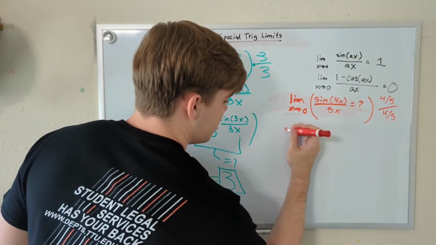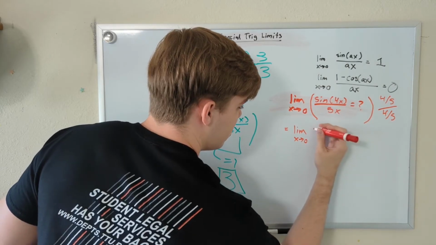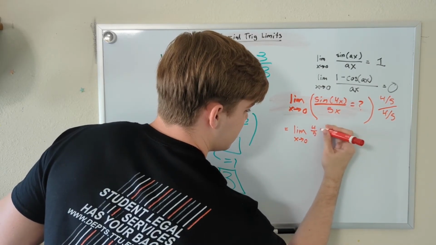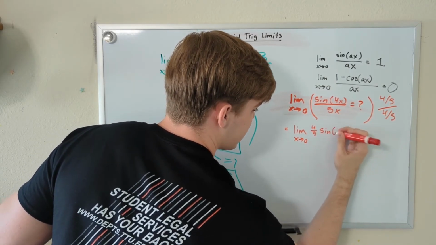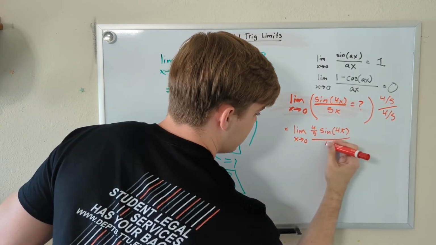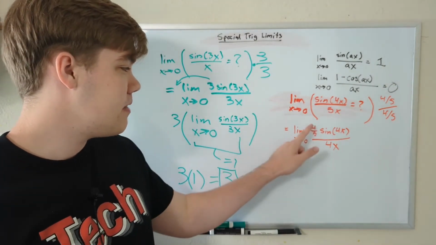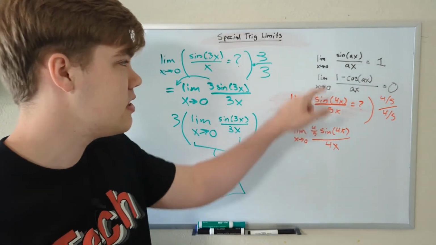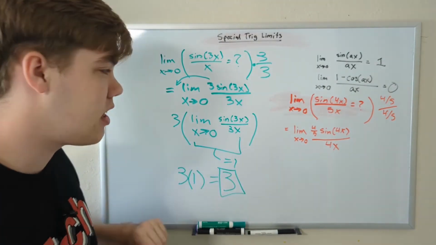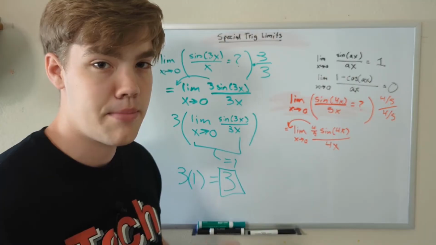Our limit now turns into the limit as x approaches 0 of 4/5 sine 4x divided by 4x. Now we're getting somewhere, but once again we still have this pesky 4/5 in the front that prevents us from getting into this form. But just like in the last problem, we can pull this out to the front, knowing our rule of scalars, or that property of limits.